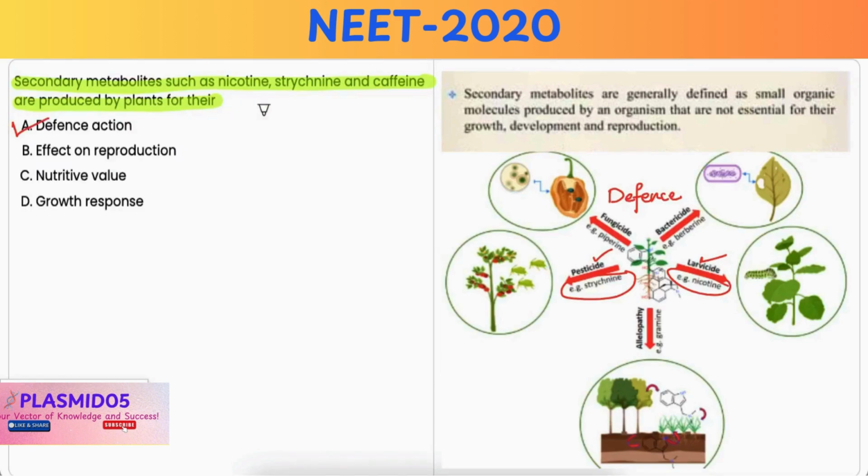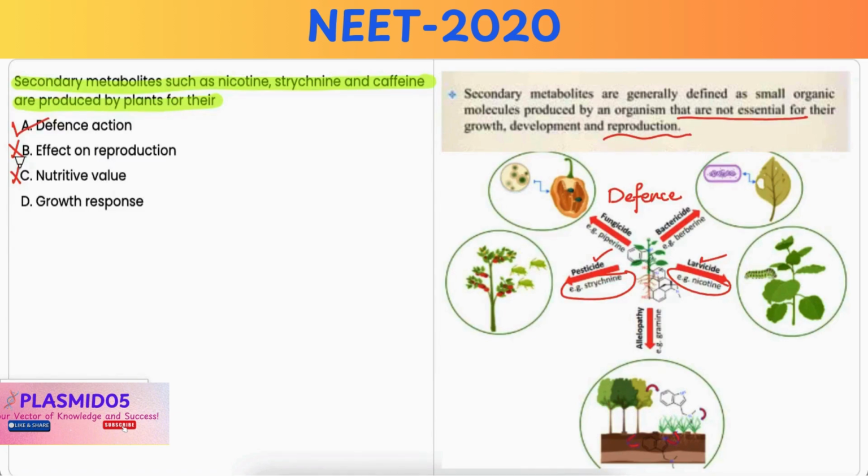Option B, effect on reproduction. Now, while some secondary metabolites can influence reproductive processes, such as attracting pollinators or even deterring herbivores that may harm the reproductive structures, the primary purpose of these compounds is not related to reproduction. Hence, it is incorrect. Option C, nutritive value. Now, secondary metabolites are generally not produced for their nutritive value. In fact, they may be harmful or toxic to herbivores and are not intended to provide nutrition.